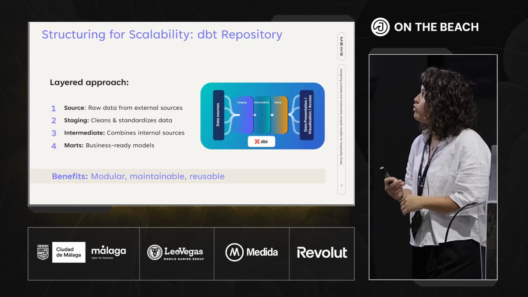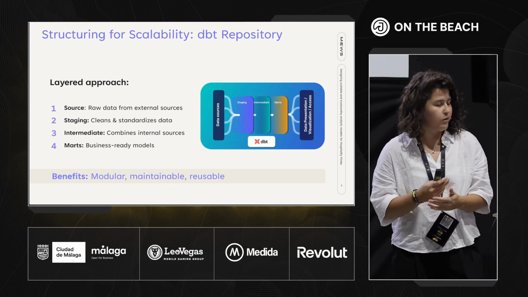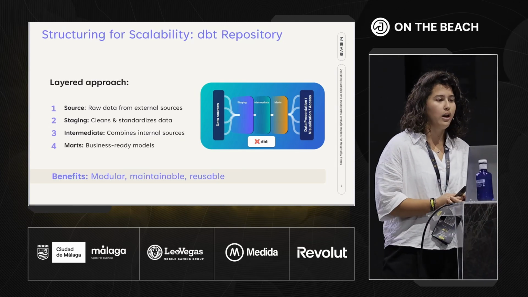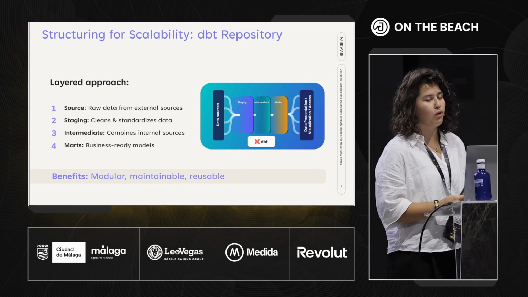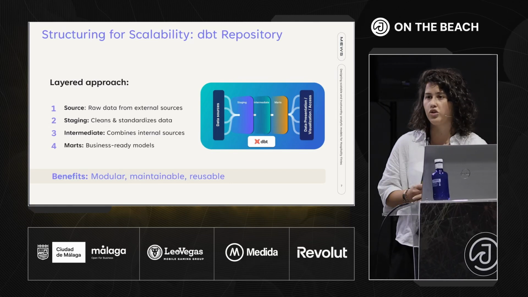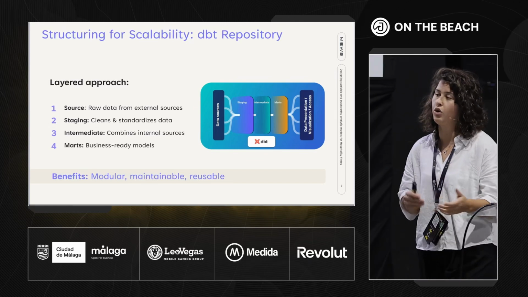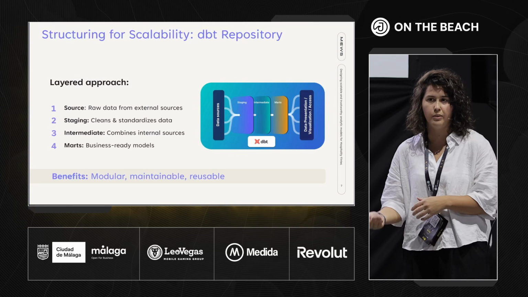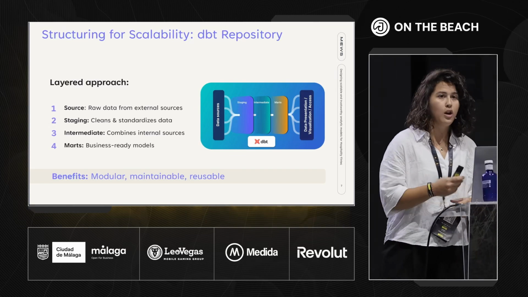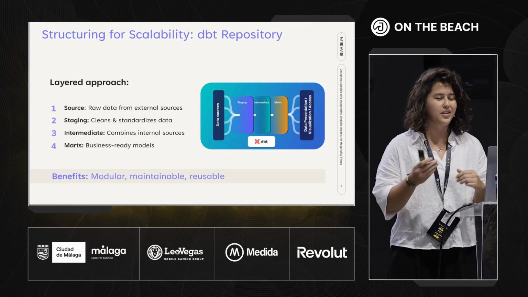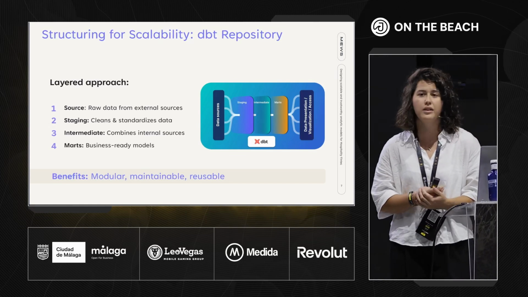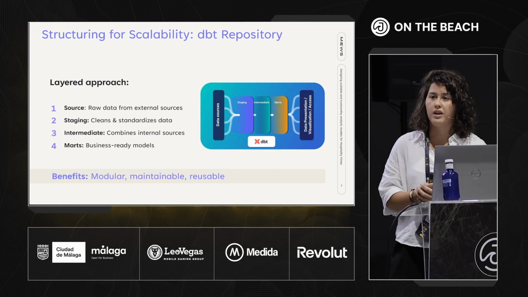Being able to structure our DBT repository is also very relevant. We decided to go for the layered approach, which consists of 4 layers. The first layer would be the source layer, the raw data that is loaded from external systems into our databases. The second layer would be the staging layer, which cleans and standardizes the raw data. The third layer would be the intermediate layer.